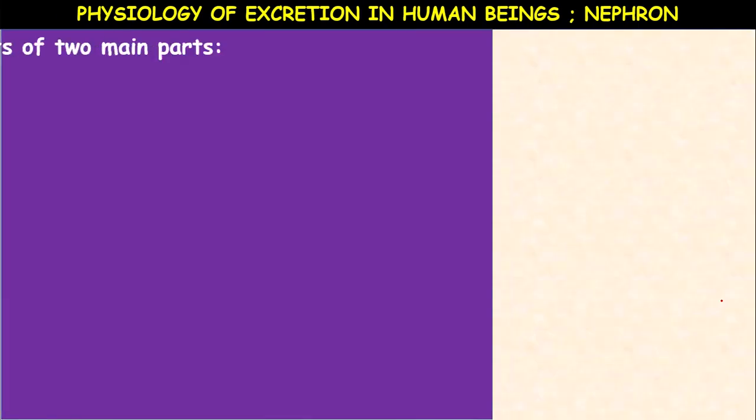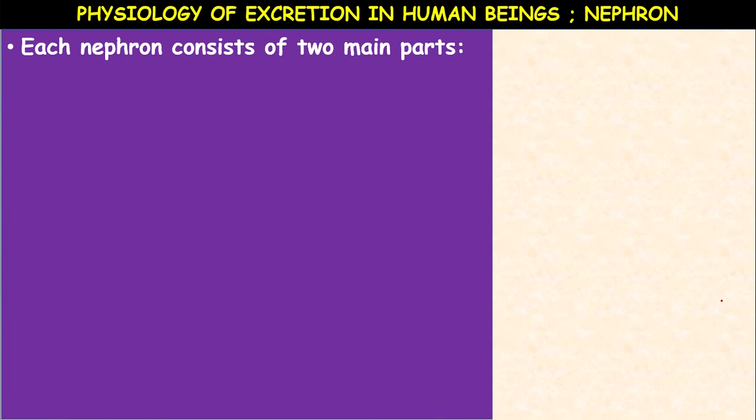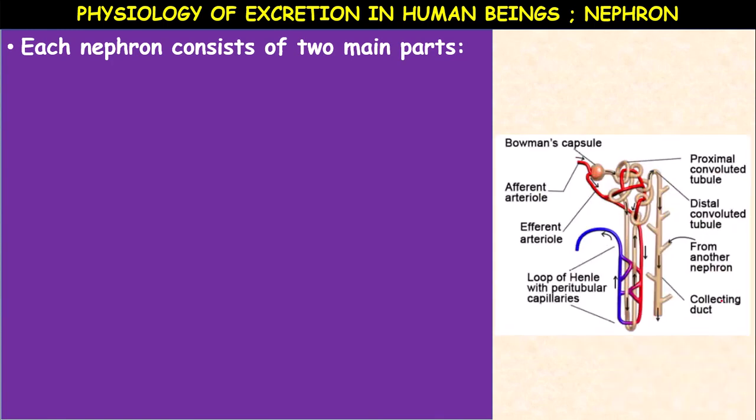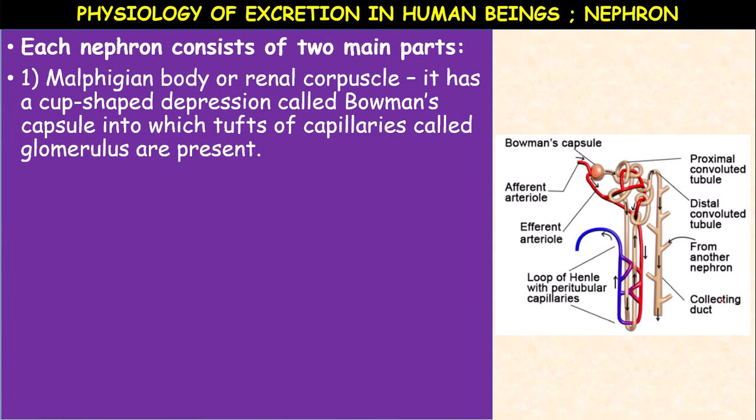So physiology of excretion begins in the nephron in human beings. Each nephron consists of two parts. What are the two main parts? Malpighian body or renal capsule. Not only Bowman's capsule.